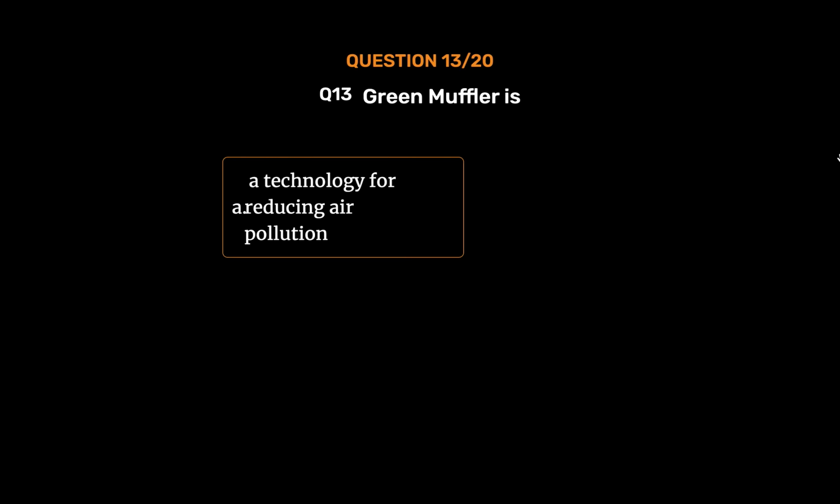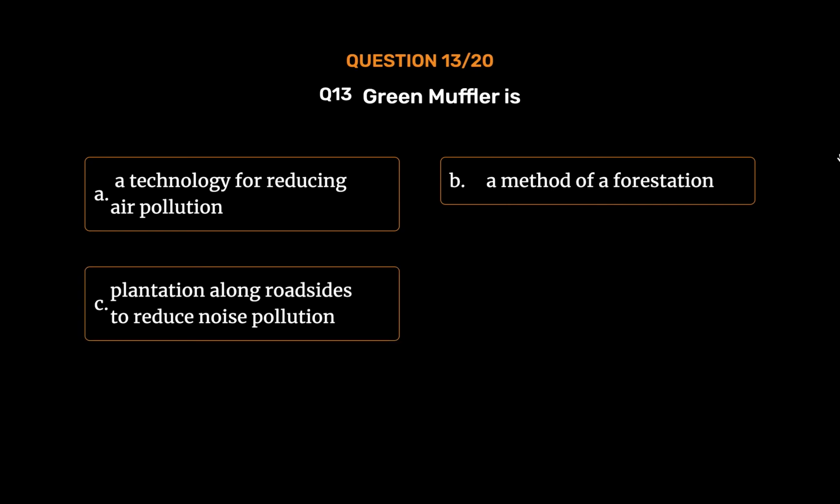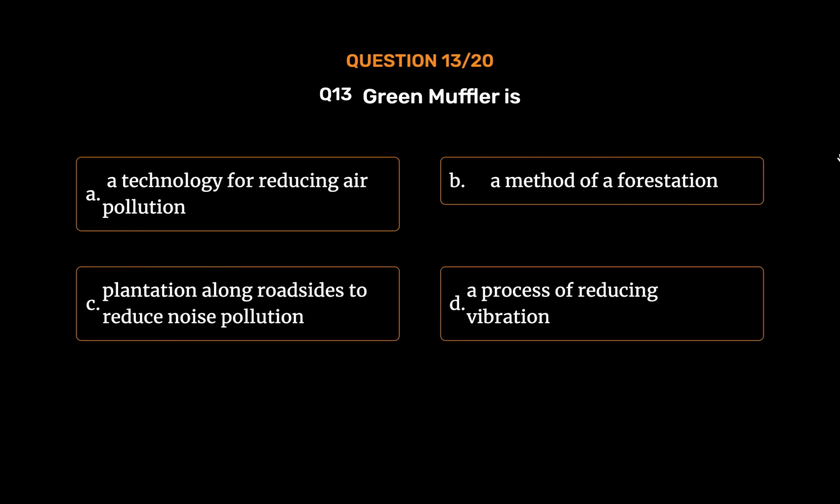Question number 13. Green muffler is Option A. A technology for reducing air pollution. Option B. A method of afforestation. Option C. Plantation along roadsides to reduce noise pollution. Option D. A process of reducing vibration. The correct answer is Option C. Plantation along roadsides to reduce noise pollution.